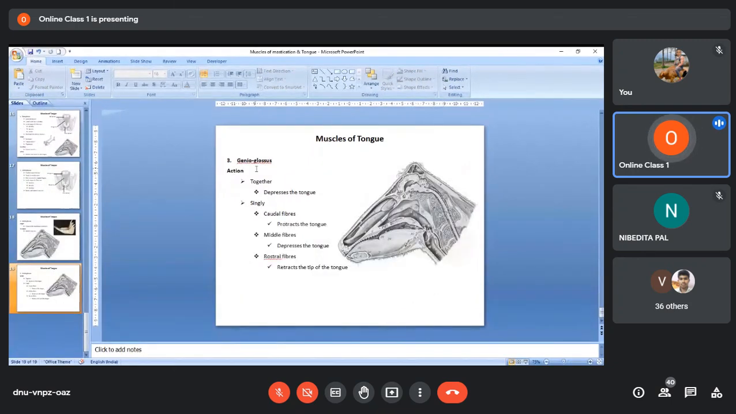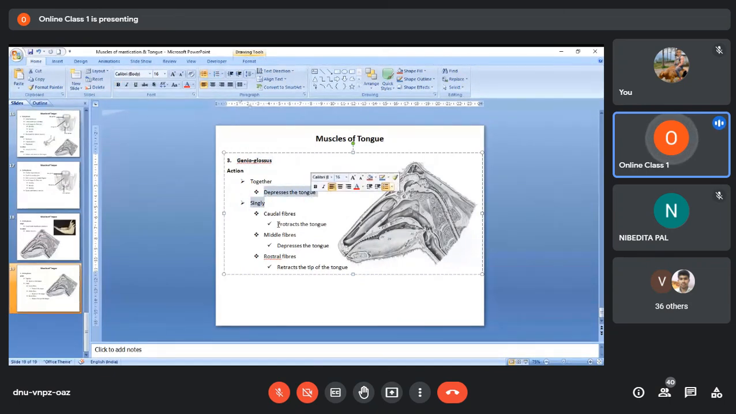Okay, action, again, you see the action here is very, very important. Now you see this muscle, the genioglossus muscle, it is the only muscle in the tongue which can depress the tongue, which can protrude the tongue. That means, if you want to put your tongue outside your oral cavity, which muscle will get activated? The genioglossus. Okay, so it can depress the tongue, it can protrude the tongue, and it can also retract the tongue.